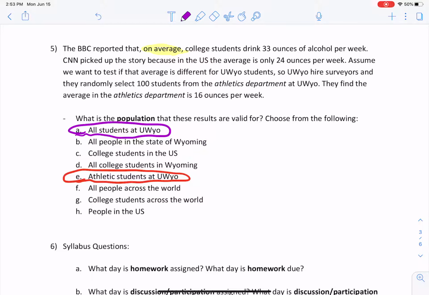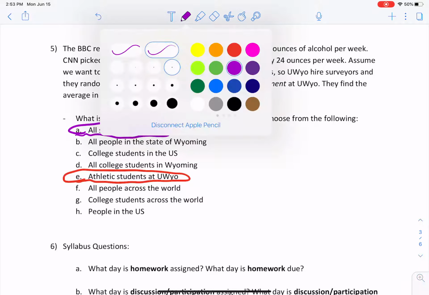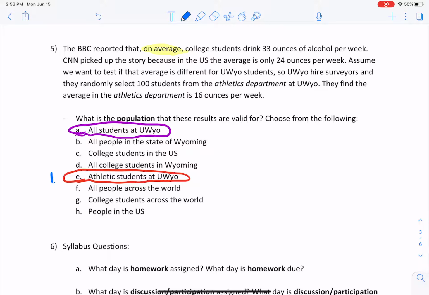This is the first best, and this is maybe the second best. If we're trying to really stretch, all college students in Wyoming, right? There are other colleges in the state. Maybe we could say that about them too. Big time stretch though. And after that, that's about it. That's all I would be comfortable with doing.